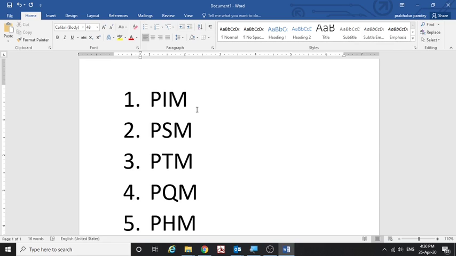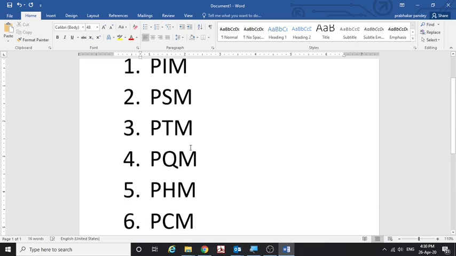In project time management we have to deal with activity definition, activity sequencing, the time taken to complete this project, schedule development, and schedule control also.